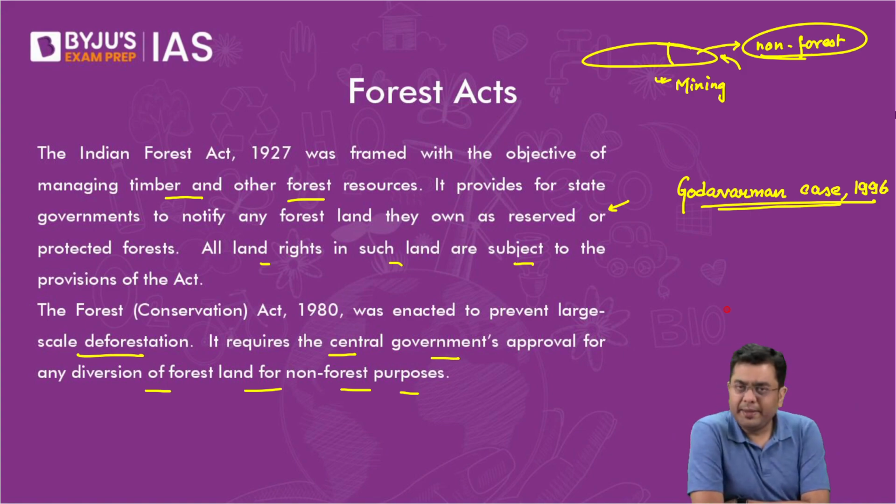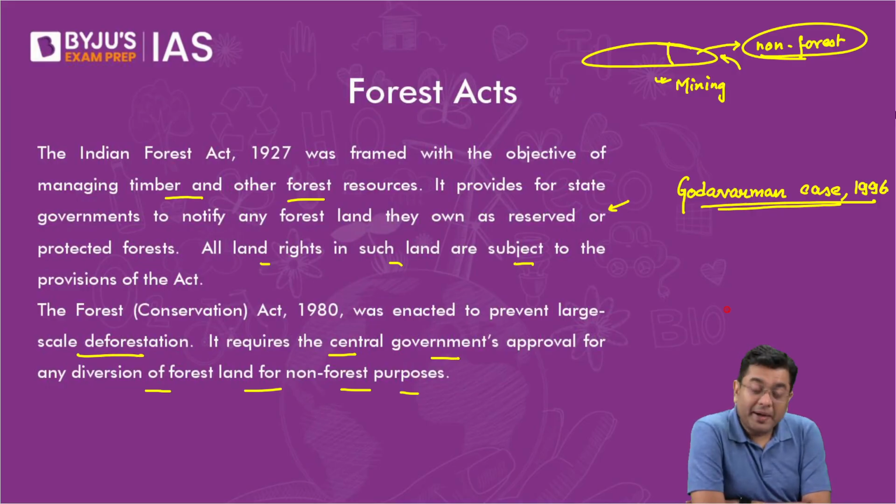So that is why under the judgment of the Godavarman case, which was arrived at on 12th of December 1996, you had a situation where deforestation was brought to a complete standstill.